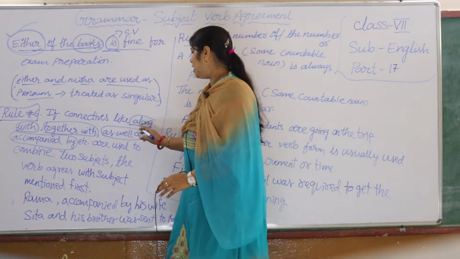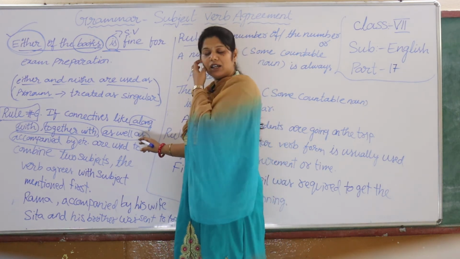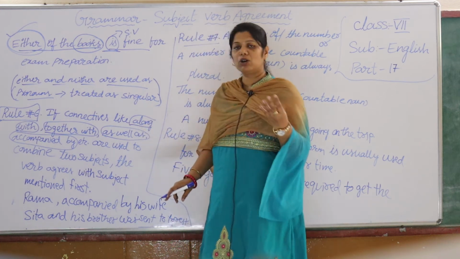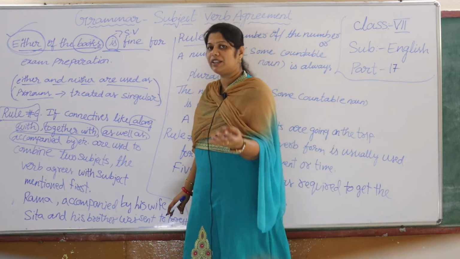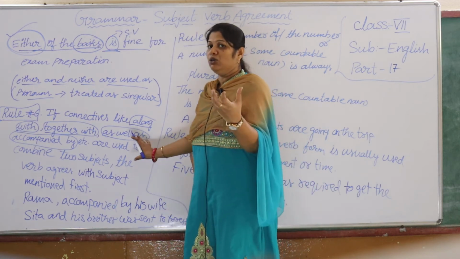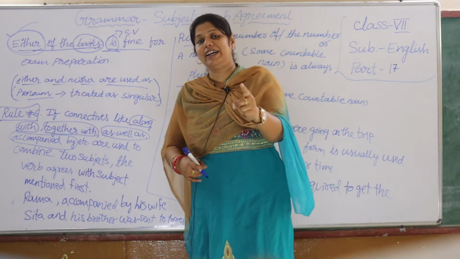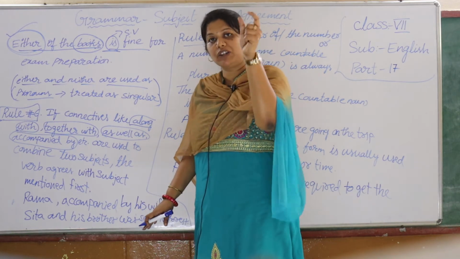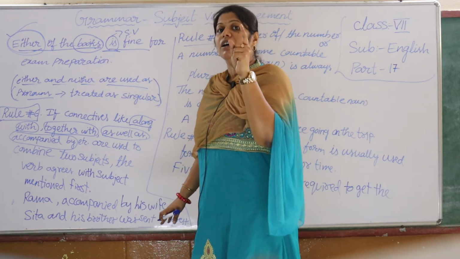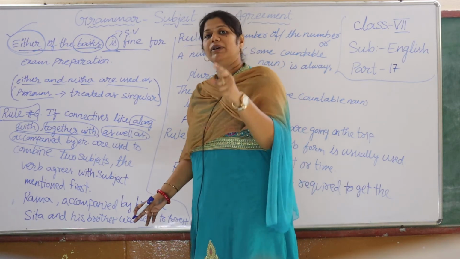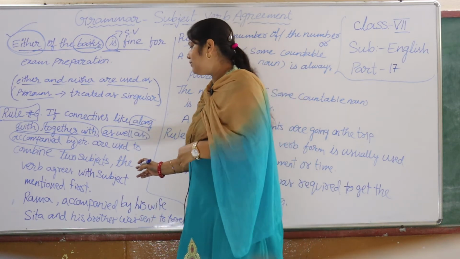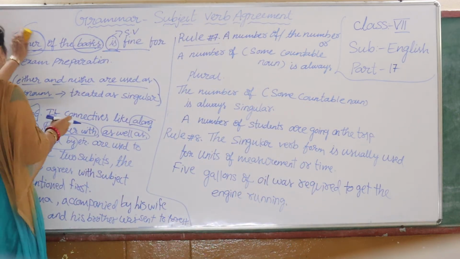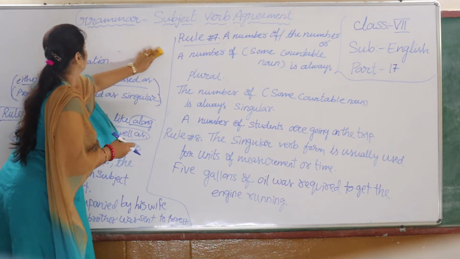Whenever you are joining the sentence with these connectives, along with, as well as, together with, accompanied by, the subject which we mention first in the sentence, if it is singular, then singular verb. If it is plural, then plural verb. For example, I wrote it down. Let me erase this children, it will be helpful for you.